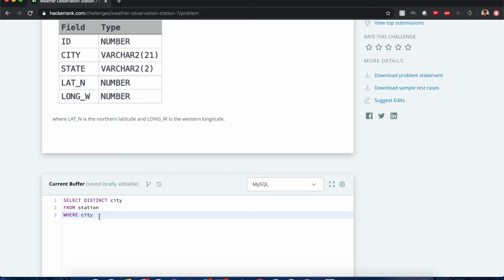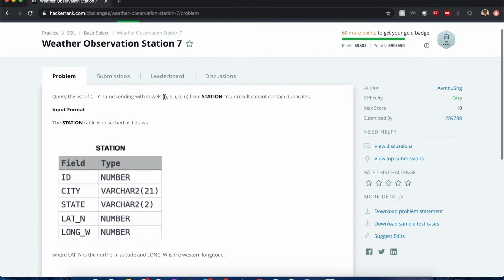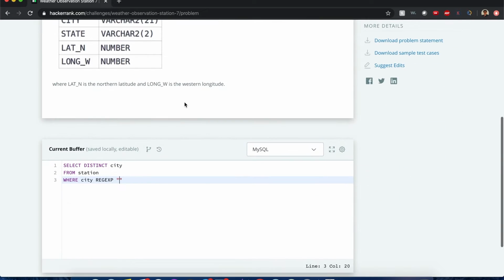Now next, we want to end with vowels, so we have to use the WHERE condition, where each of the values in the city field matches a regex expression, which means that we want a certain pattern in that city name. In this case, we want it only to end with A, E, I, O, U.